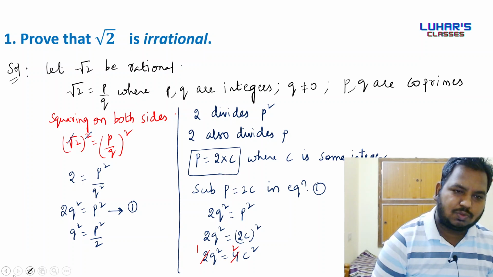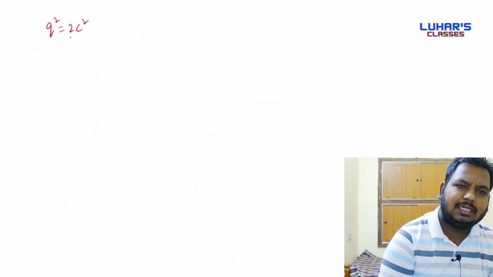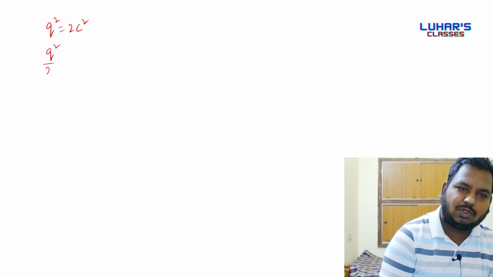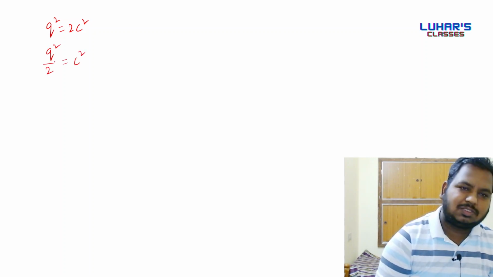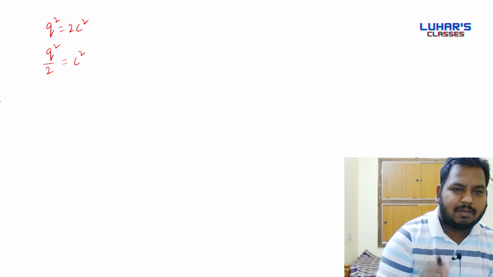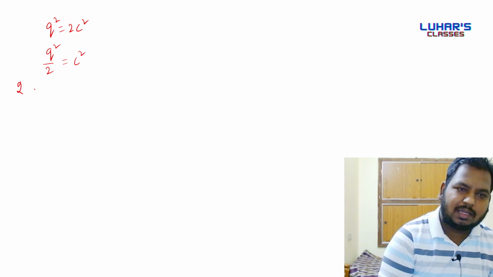Q square is equal to 2c square. I will transpose 2 to the left hand side. We'll have q square by 2 is equal to c square. By this we can conclude that 2 divides q square. If 2 divides q square, can I also say that 2 also divides q?